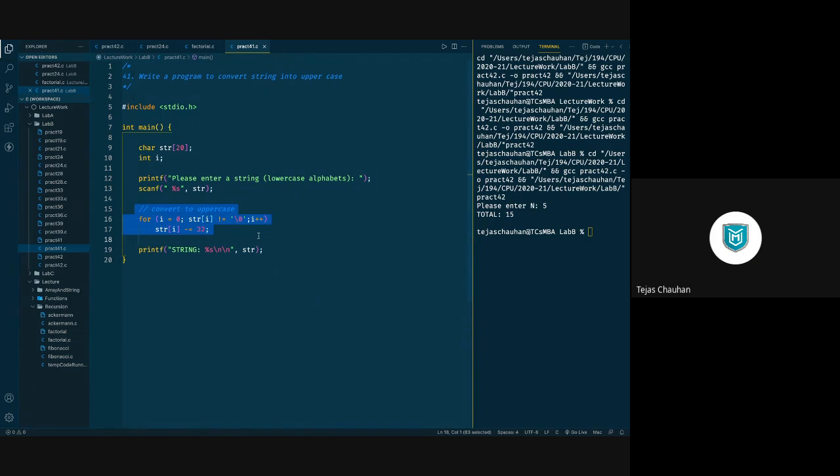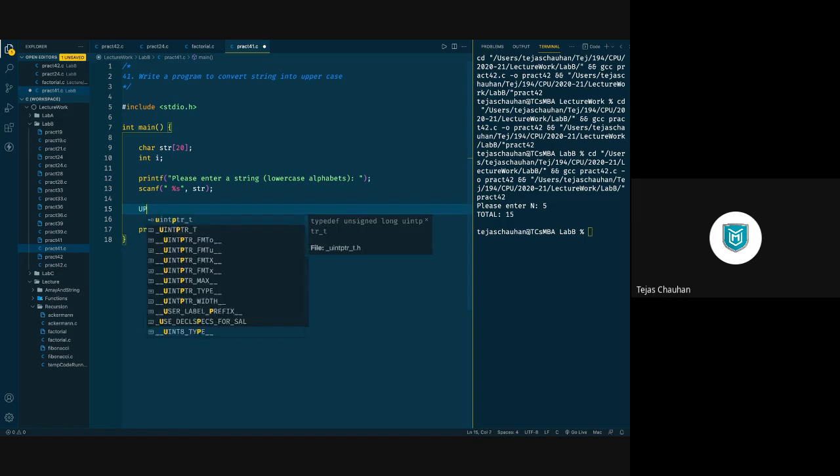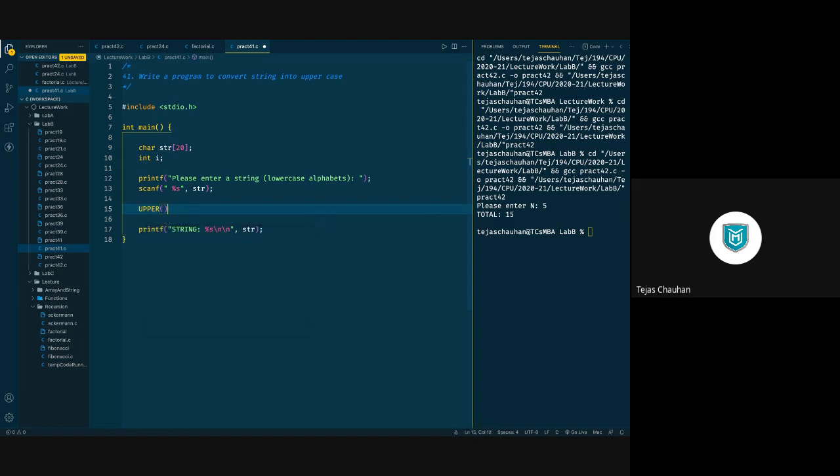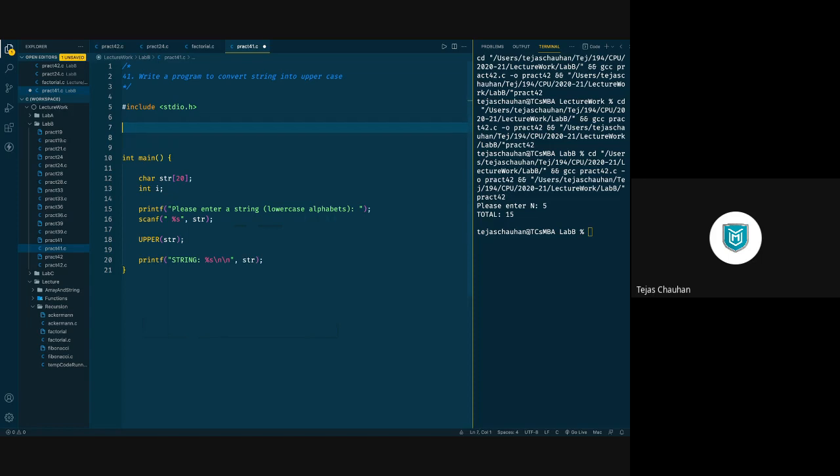So if very quickly I want to show you that what we need is we need to write this code inside a function where we will simply call a function, let's say upper, और हमारे पास जो भी string है वो string हम pass कर देंगे. So inside a function, what we can do is, look, I'm not declaring it, I'm directly defining it. Before I use, I define the function. वो भी चलेगा.